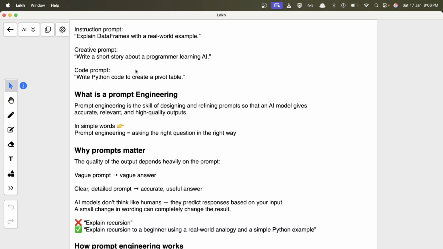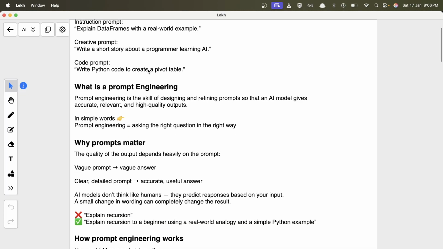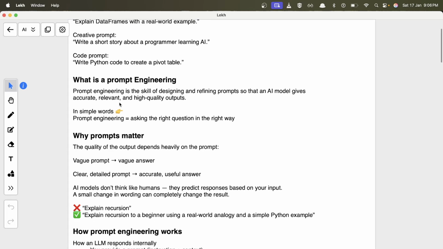I'm not saying it will not provide examples in the first scenario, but depending on the AI model and how it has been trained in the backend by the developers, it can or cannot provide the examples. So if you want something in your answer, you have to mention it in your prompt. Give more context in the prompt. We'll see how to do that in the later part of this video.